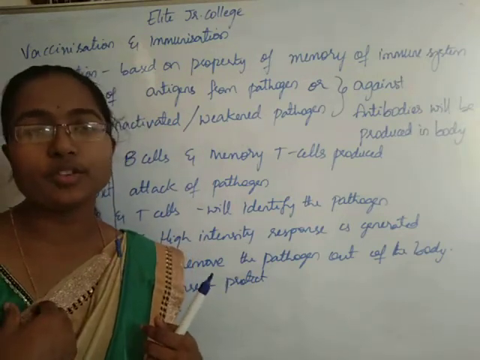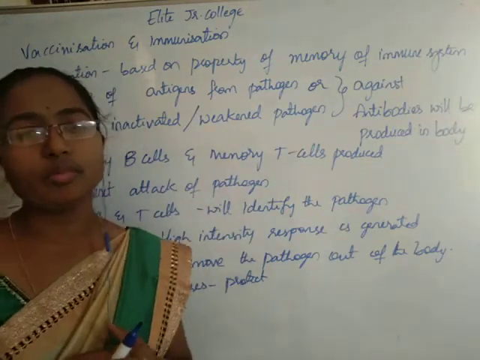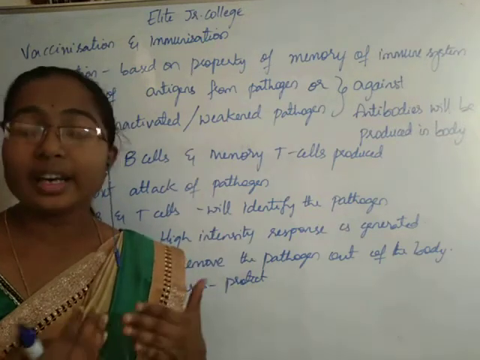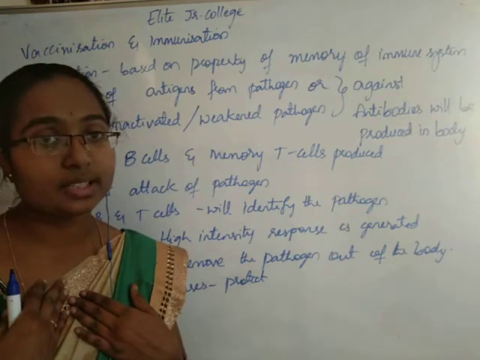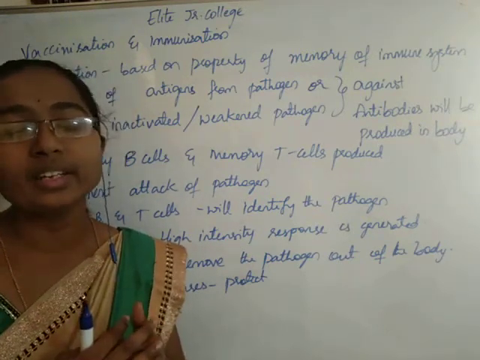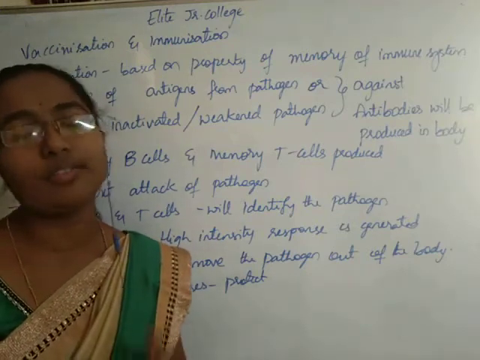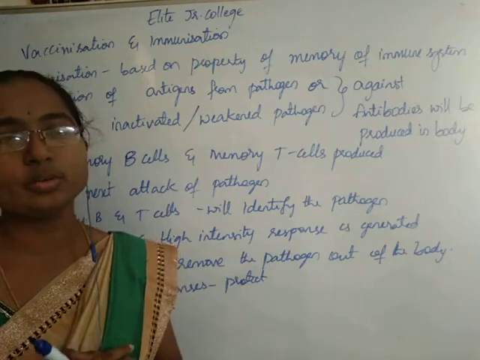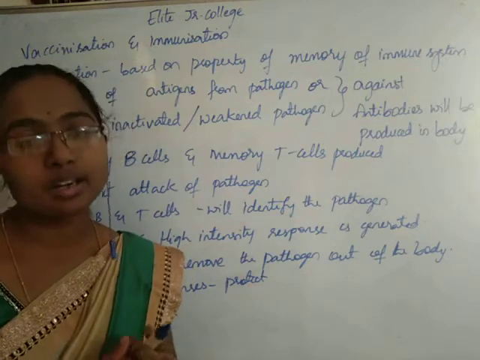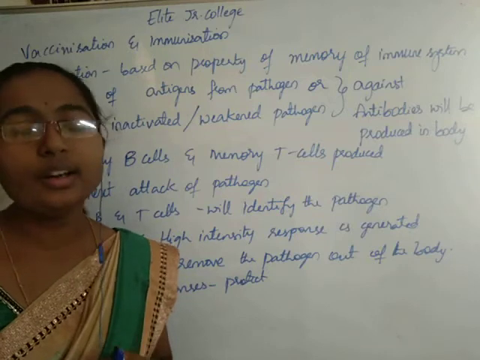which were already produced in our body respond. That is why memory B cells and memory T cells are produced in the body. These memory B cells and memory T cells will identify the pathogen against which our body has got immunized. They will recall that antigen and produce quick immune responses, so that before that pathogen affects our body, it will be removed and our body will be protected from that particular disease.